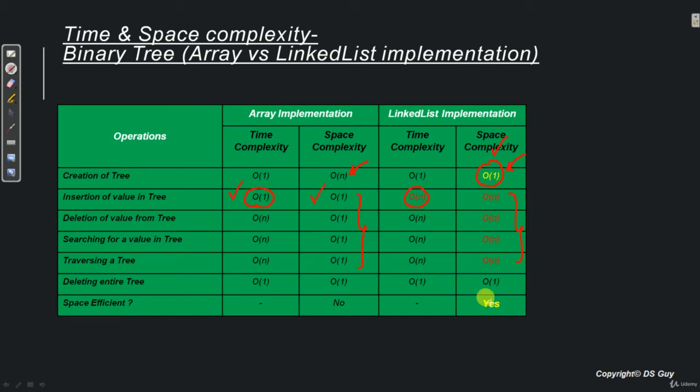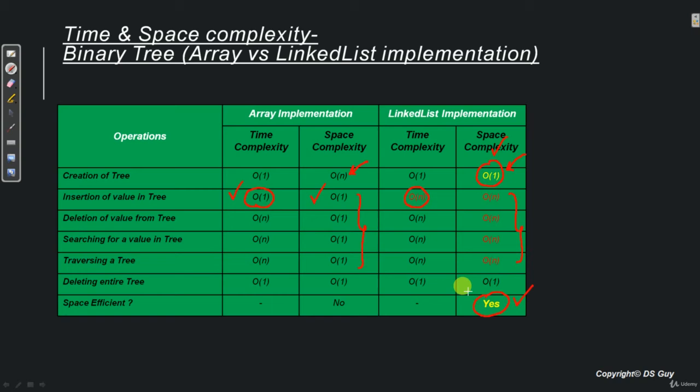But if you see the last point over here, which is space efficient, in this case linked list again wins over array, because there is no restriction on the number of nodes that can be there in a linked list implementation. You can add as many nodes in the tree as you want. But in case of an array implementation, we can only add as many nodes in the tree as the size of the array. Else it will give an error. So this is one very big advantage of linked list over array implementation.